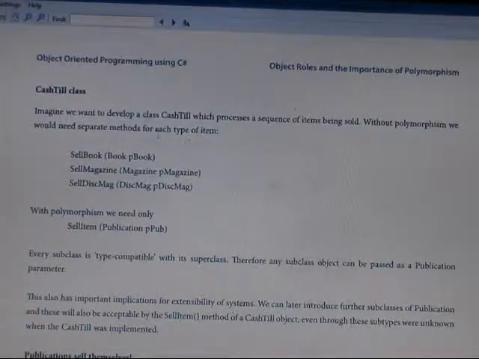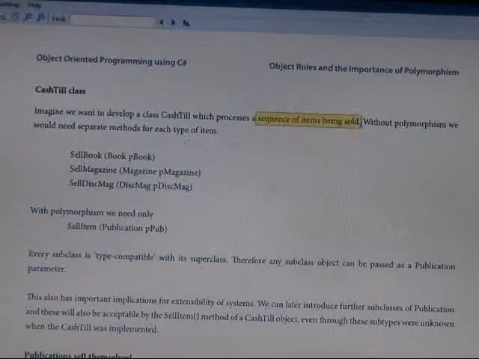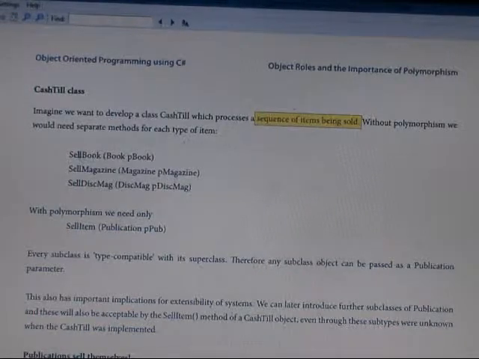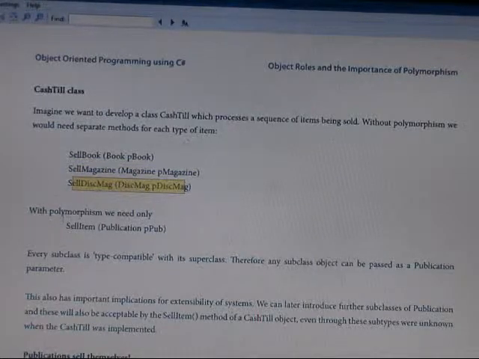Here is the catalog class. We had to develop the catalog system, the sequence of the item-based source. So in this case, how you have to write is sell book and sell magazine, sell DISC magazine. There is the polymorphism. You can see sell publication B. So this is equivalent to that one. This one is equivalent to that one. This is what we call polymorphism.